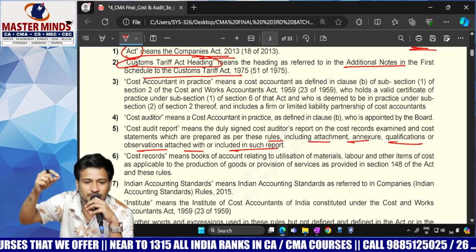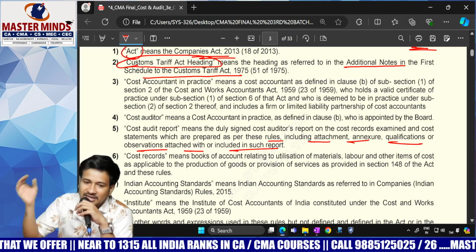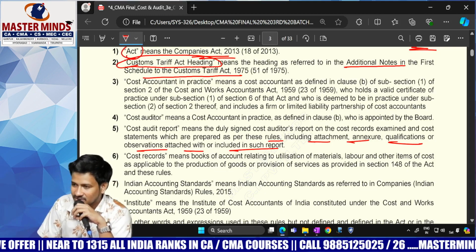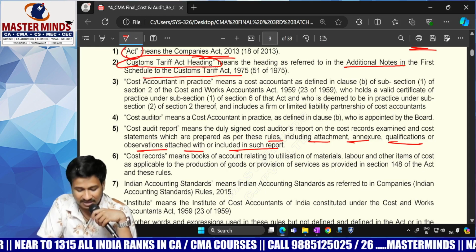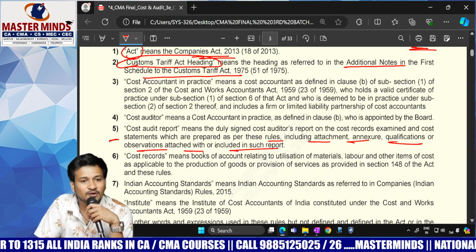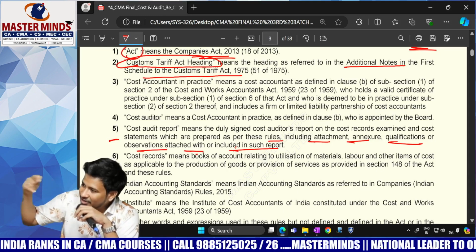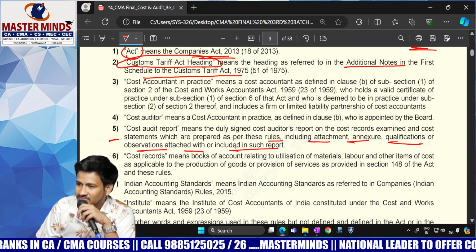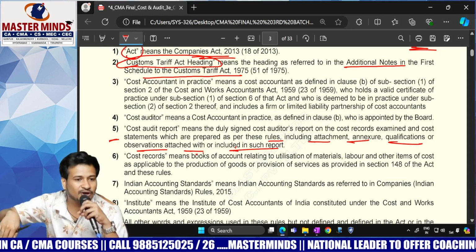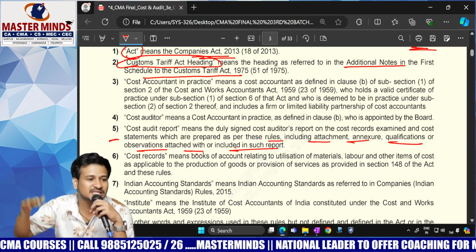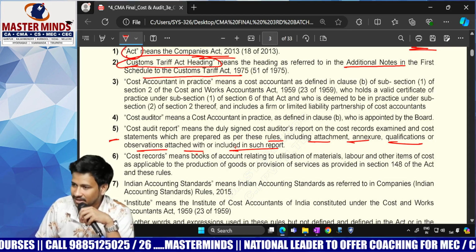Along with that report you might include an annexure, or in that report itself there might be an annexure. Next. Cost audit reports. Did you understand, with or included? Cost audit report is this one. For that you are adding another annexure, that is with. Included in the cost audit report, and in that report itself an annexure is there. That is in. Next.